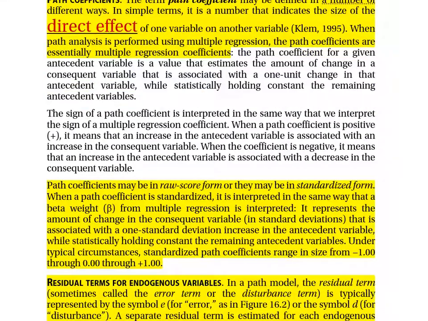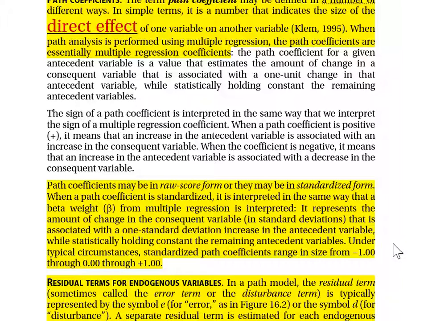Continuing, path coefficients can be in raw score form or they can be in standardized form. When a path coefficient is standardized, it's interpreted the same way that a beta weight from multiple regression is interpreted. It represents the amount of change in a consequent variable in standard deviations that's associated with one standard deviation increase in the antecedent variable, while statistically controlling for the remaining antecedent variables.